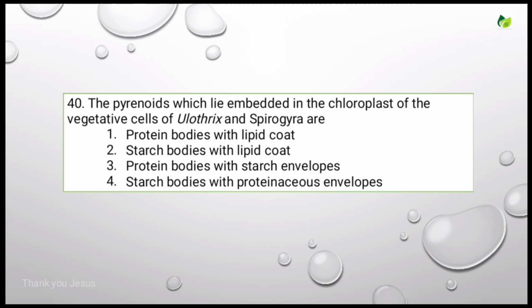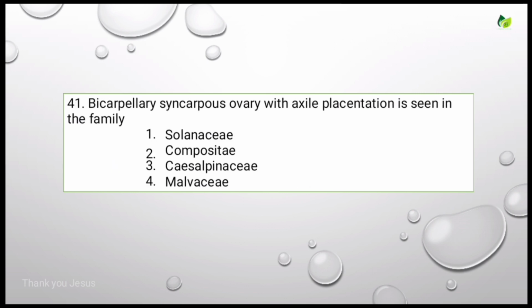The pyrenoids which lie embedded in the chloroplast of the vegetative cells of Ulothrix and Spirogyra are. Options are protein bodies with lipid coat, starch bodies with lipid coat, protein bodies with starch envelopes, starch bodies with proteinaceous envelopes. Correct answer is protein bodies with starch envelopes. Let's see the next question.